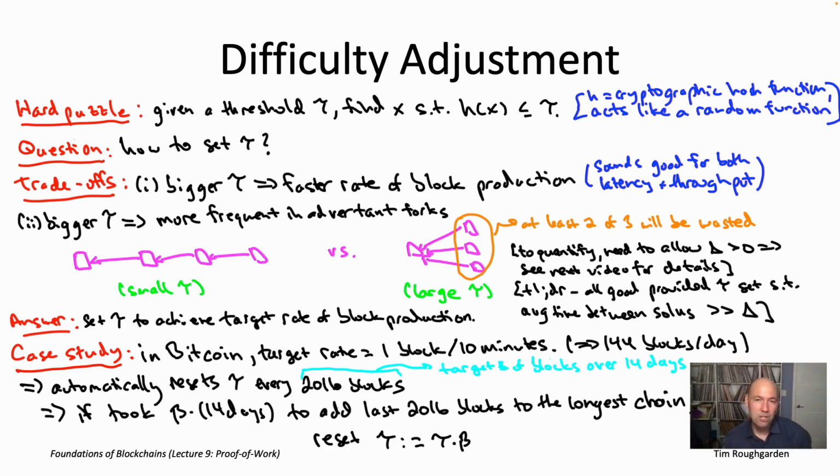Meanwhile, in this description of the Bitcoin protocol, I talk about the protocol measuring the time it took to add the most recent block of a batch of 2016 blocks to the longest chain. So your question should be: I thought Bitcoin doesn't even know what time it is. How does it measure how long it took to generate those 2016 blocks? It's supposedly a hermetically sealed environment without any notion of time, where you just have this tree of blocks, the longest chain of which are the blocks that are considered finalized. So that would be a really good question.